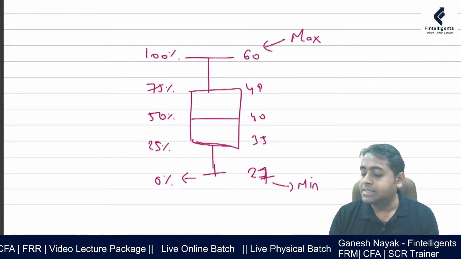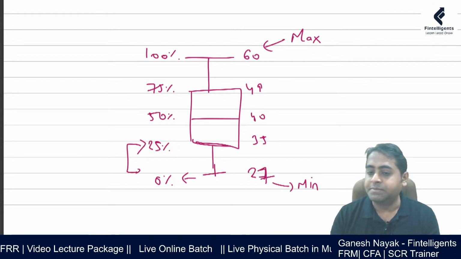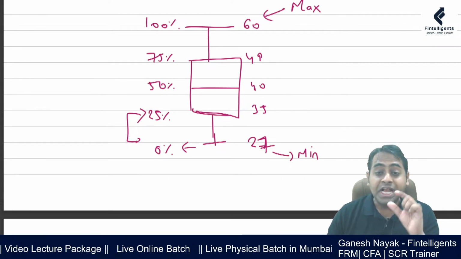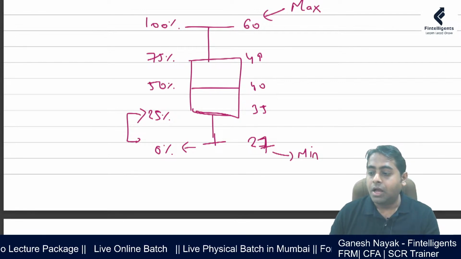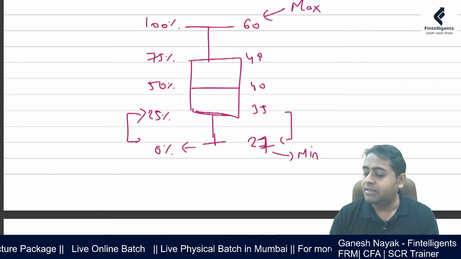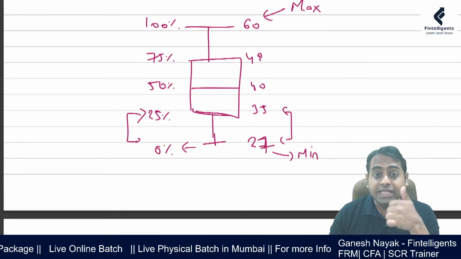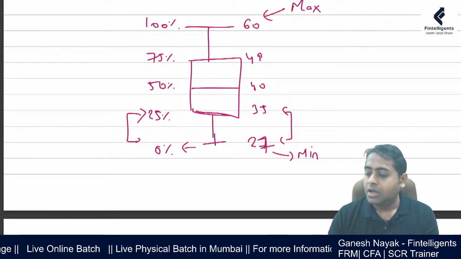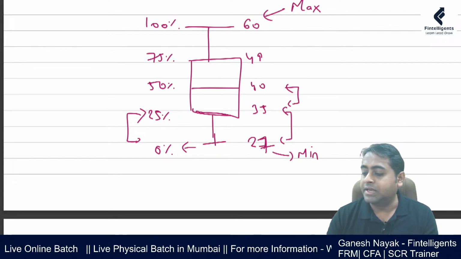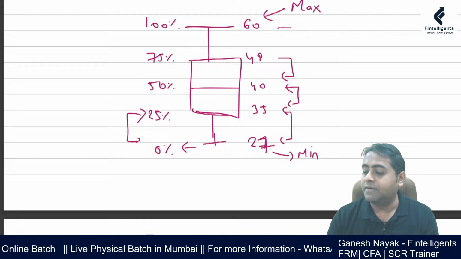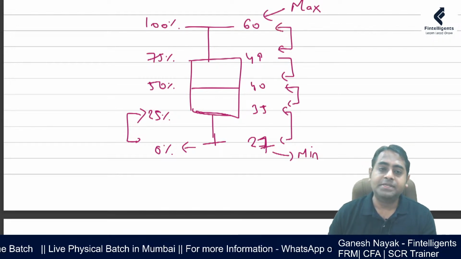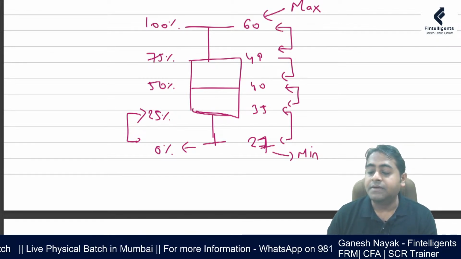Now, what does this first bucket highlight? First bucket tells me that 25% of people who died are between 27 and 35. The next 25% are between 35 and 40. The next 25% is between 40 and 49, and the final 25% is between 49 and 60.